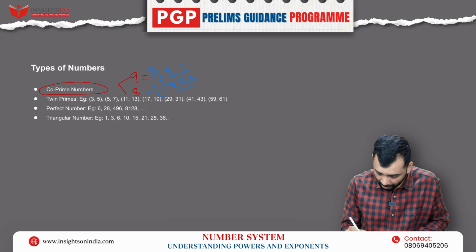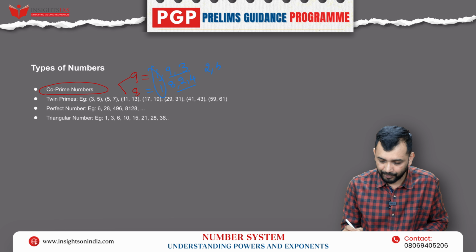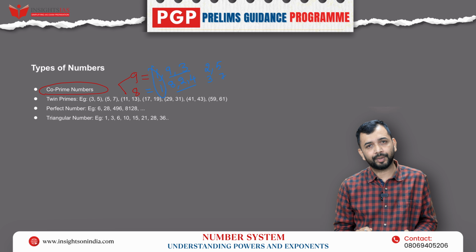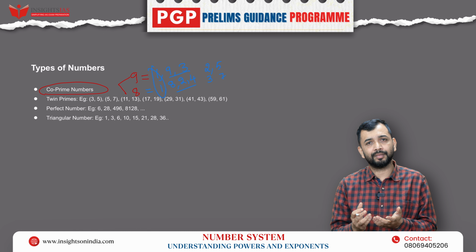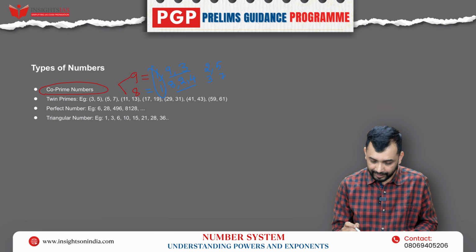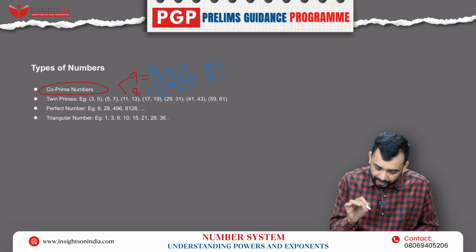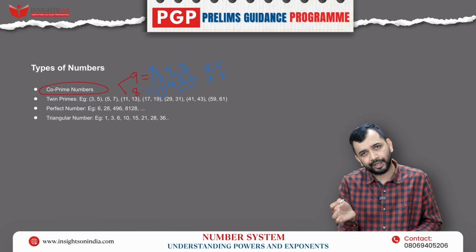Now, if I consider two prime numbers, 2 and 5, 3 and let's say 7, they are always co-prime. Why? Because what are the factors of any prime number? That is 1 as well as the number itself. If I take 2, what are the factors of 2? 1 and 2. What are the factors of 5? 1 and 5. What are the factors of 3? 1 and 3.